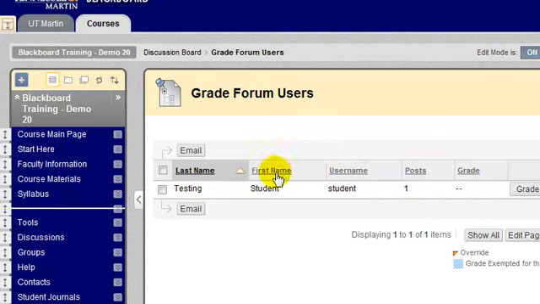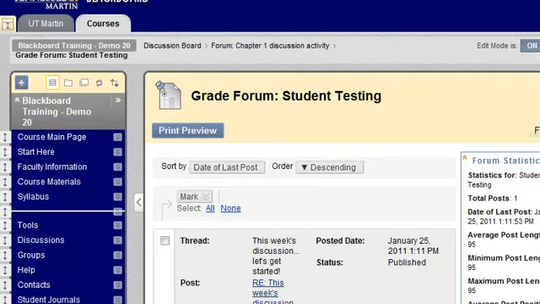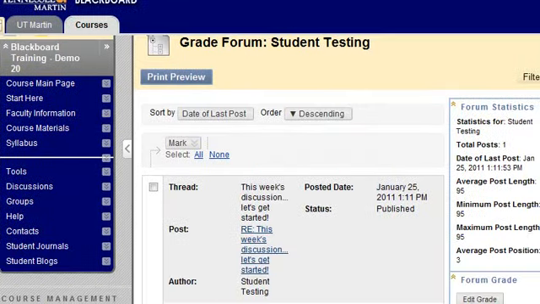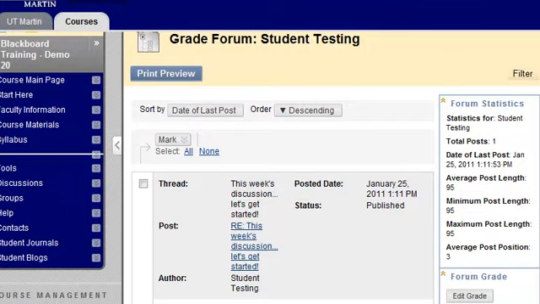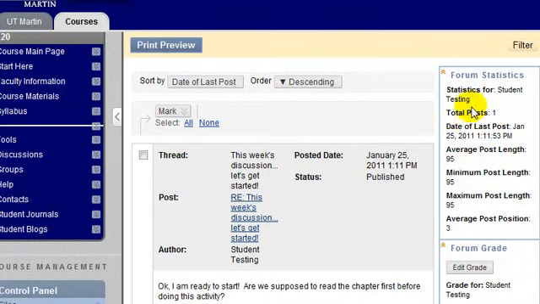On the screen will be listed all the way down the page all of the students who have participated in this discussion board forum. It shows me the number of posts that they made as well. When I'm ready to give them a grade, I simply click the Grade button. The grade screen will load, and this will allow me to see some statistics about this particular student, the last time they posted, average, minimum, maximum post sizes, and so forth.